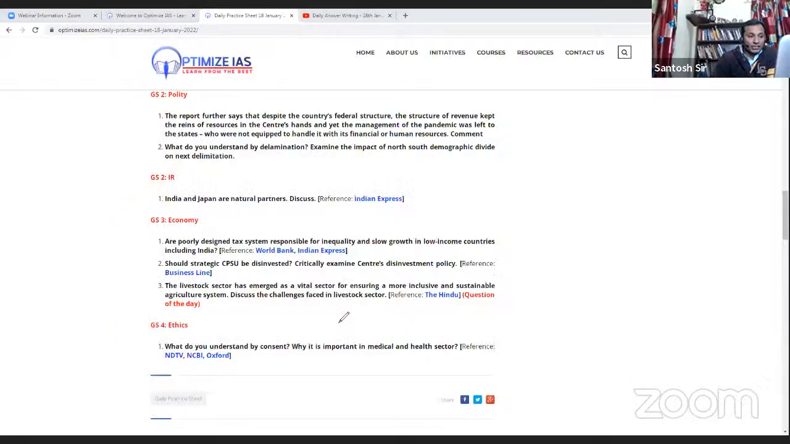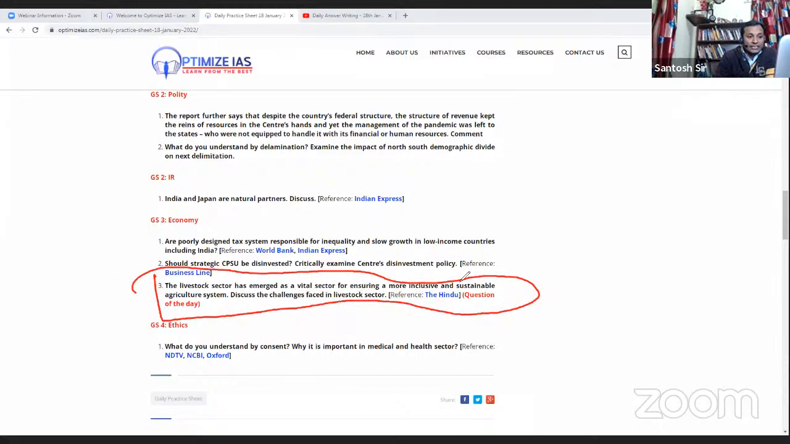Let us read the question of the day. The question of the day is: the livestock sector has emerged as a vital source of inclusive and sustainable agriculture system. Discuss the challenges faced by the livestock sector. So this is the question today, which we are going to discuss.